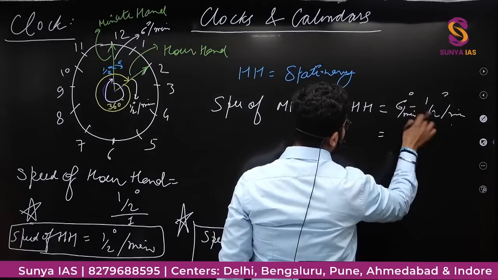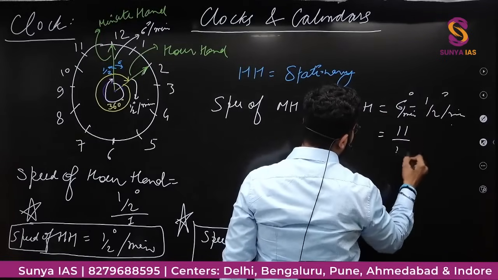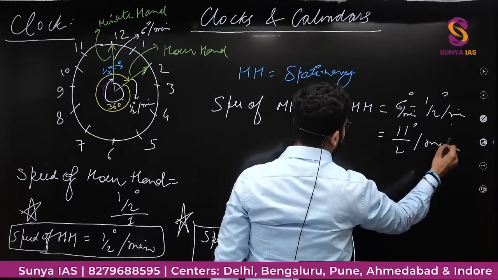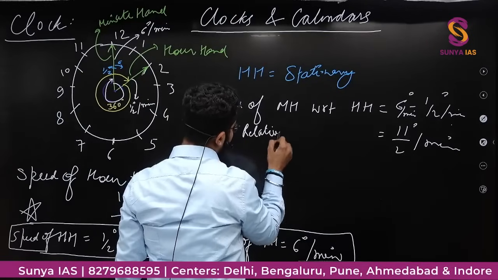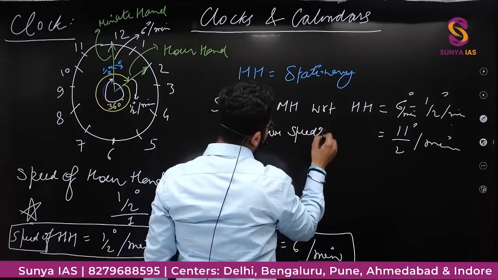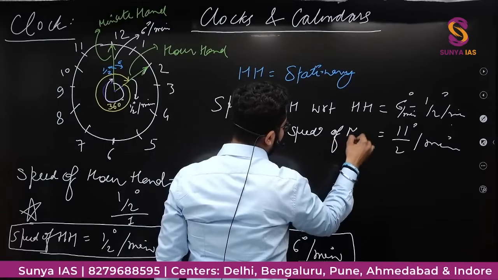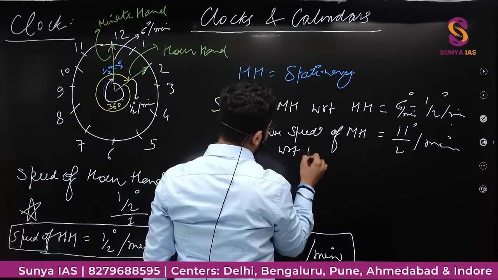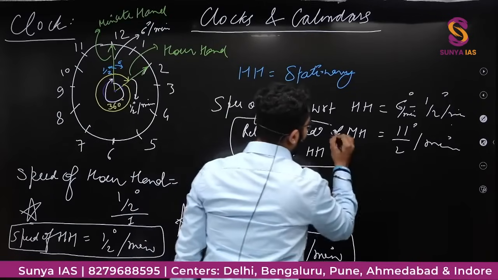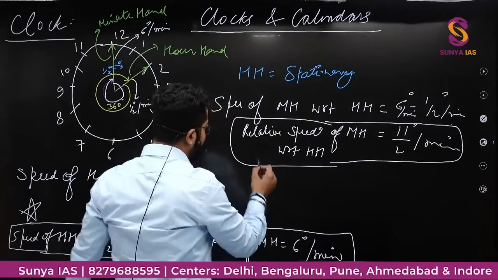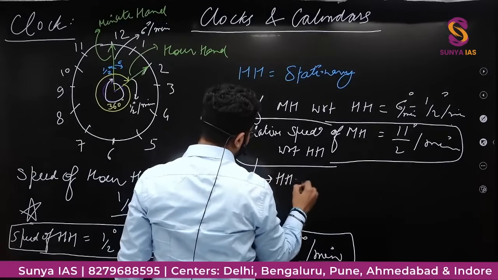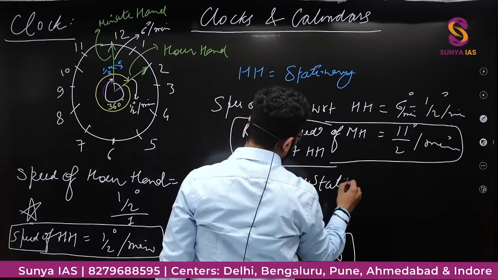So if we calculate, 6 into 12 minus 1, 11 by 2 degree per minute, and this is nothing but the relative speed of minute hand with respect to hour hand, where in the calculation I have taken that hour hand is stationary.